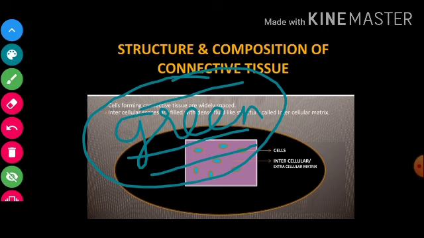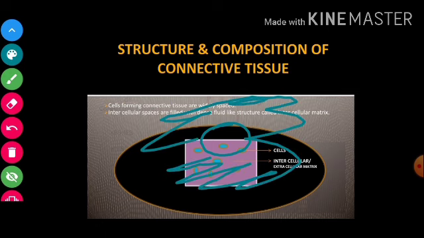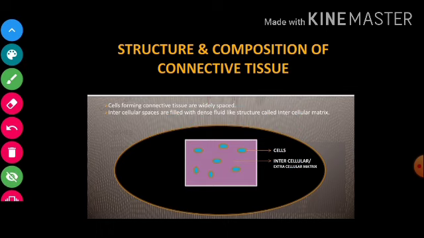Clear? What does extracellular mean? Children, extra means outside. So outside the cell, whatever space is there, that space is known as extracellular space. This is the same thing we said about intercellular. So you see, intercellular and extracellular are the same thing.